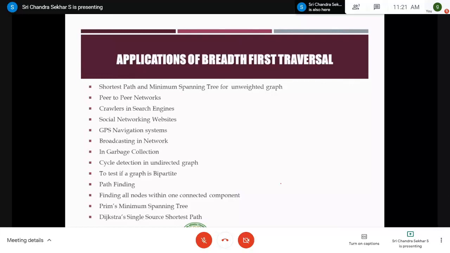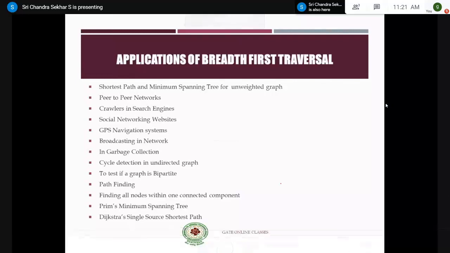So for communication networks, the graph is a very useful concept. Similarly, take a Facebook account: you have your friends, and those friends have another set of friends. A particular Facebook account holder is taken as a node, and if you have a friend, you establish an edge.